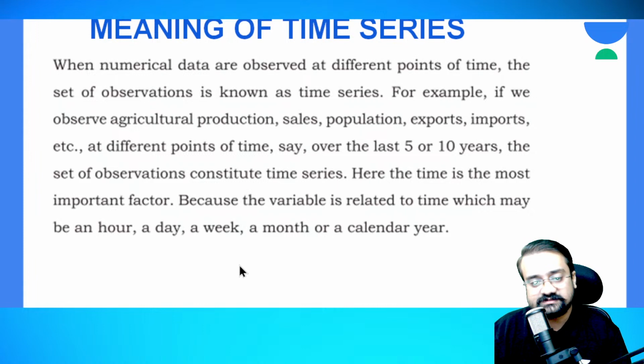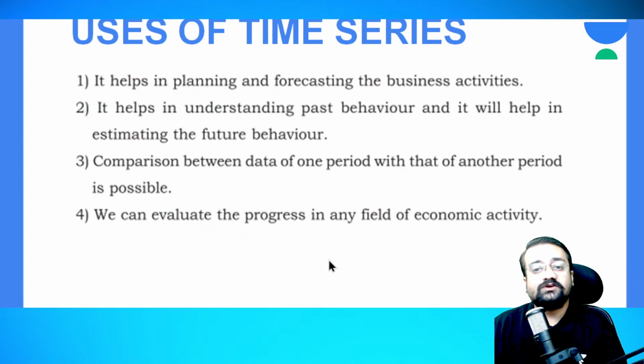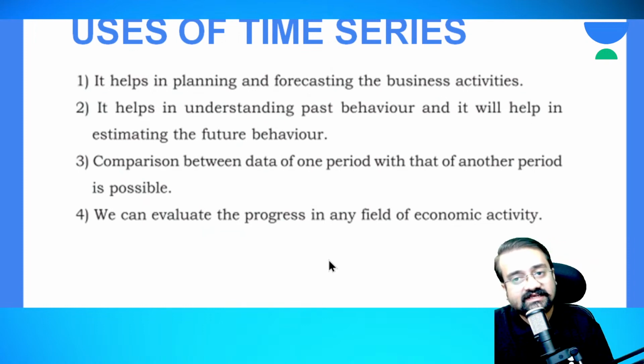It is the time aspect, that is not only hour, minute and second, but it is considered as hour, day, a week, a month, a calendar year. So all these are considered as time series and relating to the time aspect. Next one is uses. So where are these time series used?